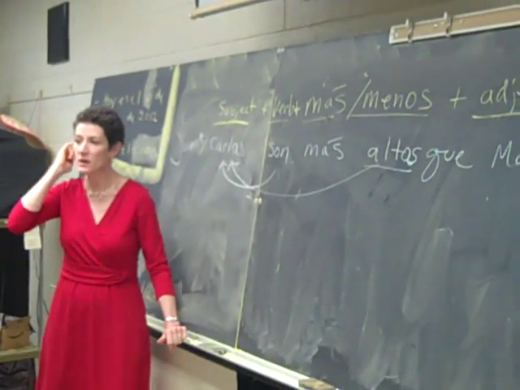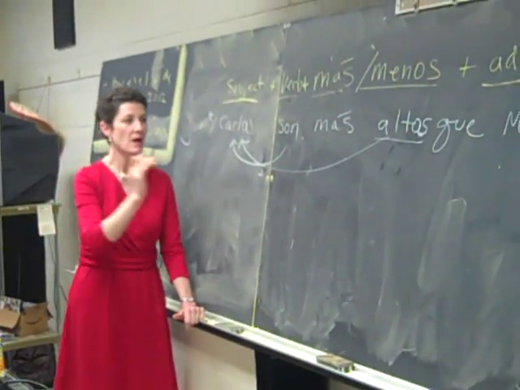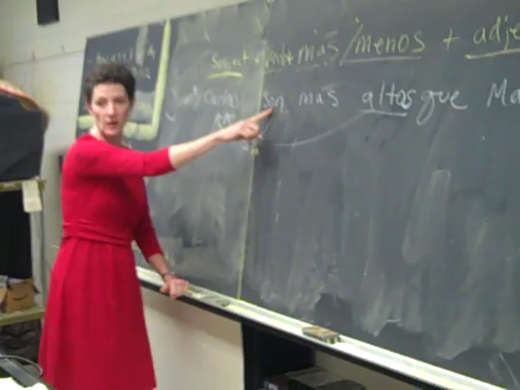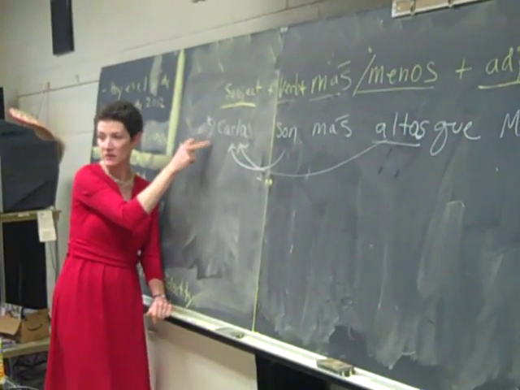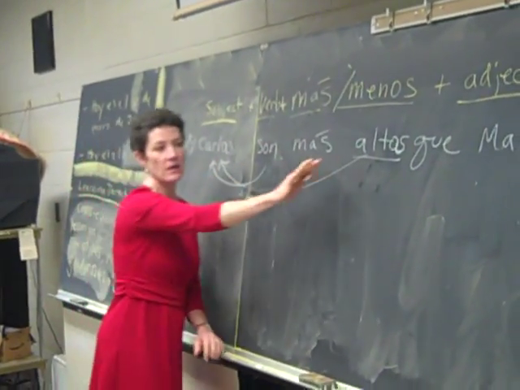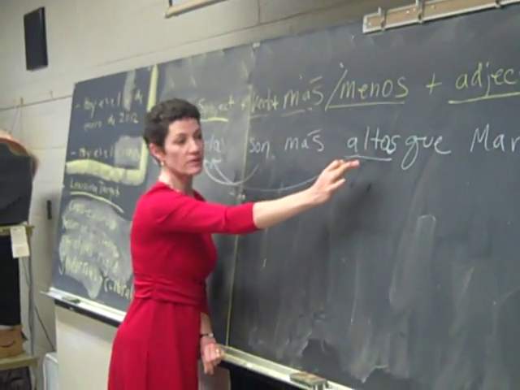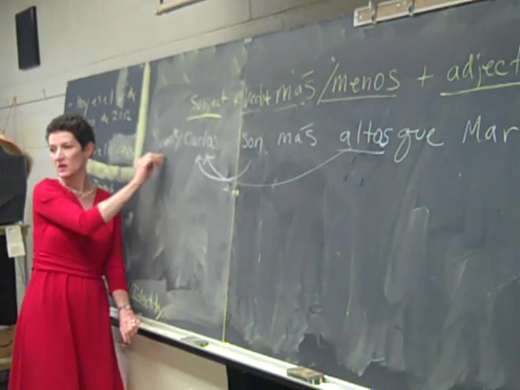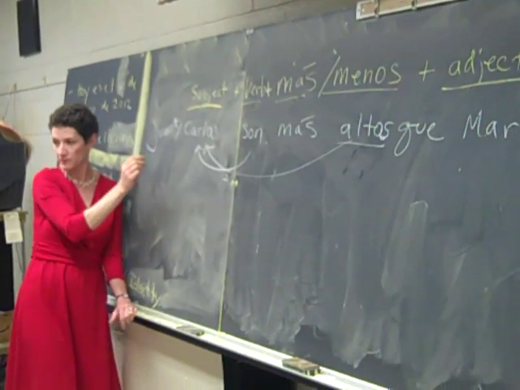So the important thing on this construction of this sentence is that the verb here agrees with the subjects in the beginning of the sentence, not the end. And the second thing is that the adjective has agreement of gender and number with the subjects at the beginning. Okay? All right.